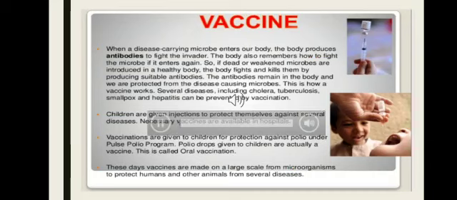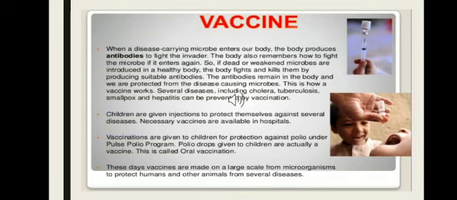Now, vaccines. When a disease-carrying microbe enters our body, the body produces antibodies to fight the invader. The body also remembers how to fight the microbe if it enters again. So, if dead or weakened microorganisms are introduced in a healthy body, the body fights and kills them by producing suitable antibodies. The antibodies remain in the body and we are protected from the disease-causing microbes. This is how a vaccine works.